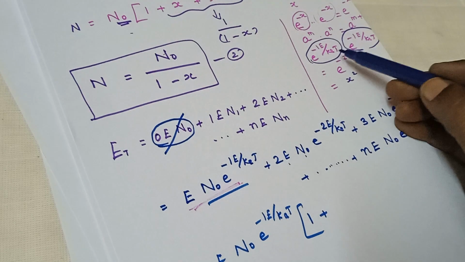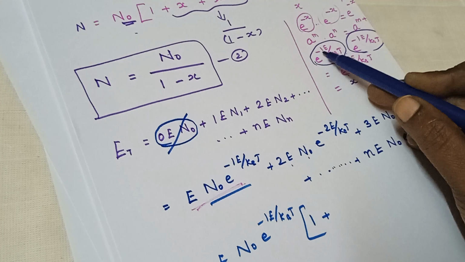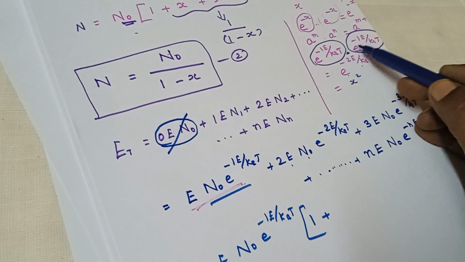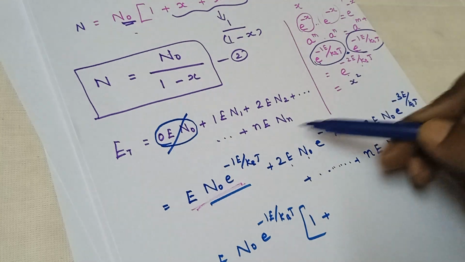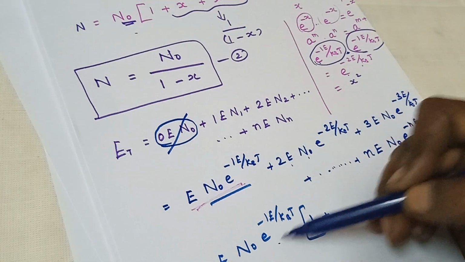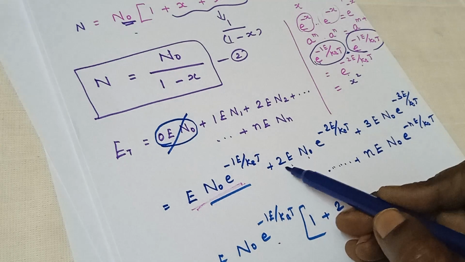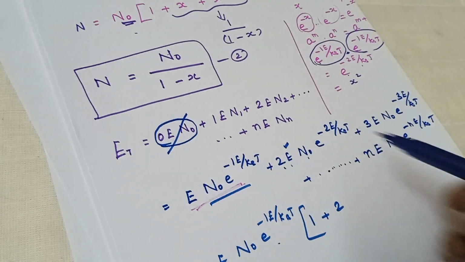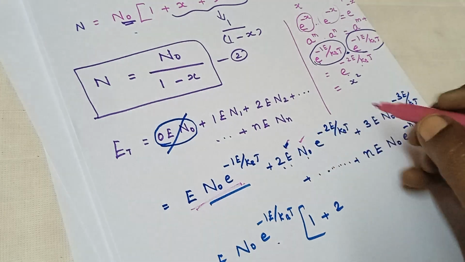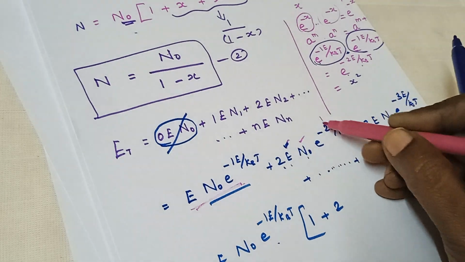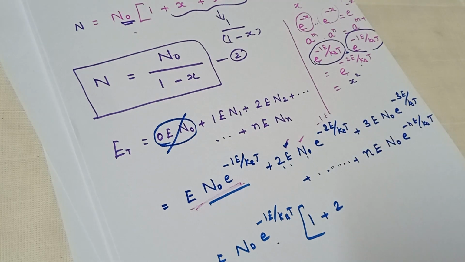From this term, e power minus 2e is taken as e power minus 1e into e power minus 1e. In this, e power minus 1e is taken out as a common term. Therefore, the remaining is 2 here, because e N0 e power minus 1e is taken out, so remaining e power minus 1e is here.